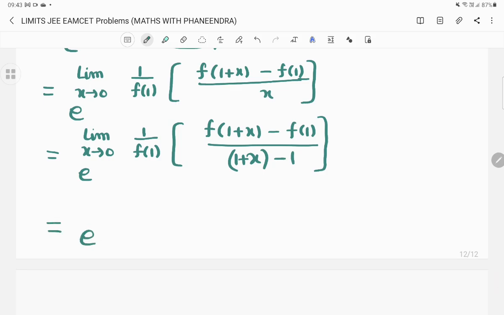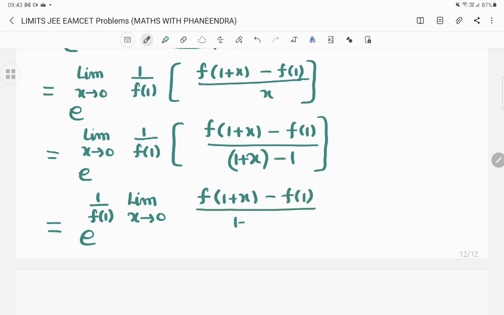e power 1 by f of 1, limit x tends to 0, f of 1 plus x minus f of 1 divided by 1 plus x minus 1. x tends to 0 means, you are adding 1 on both sides, so 1 plus x tends to 1 only, no?